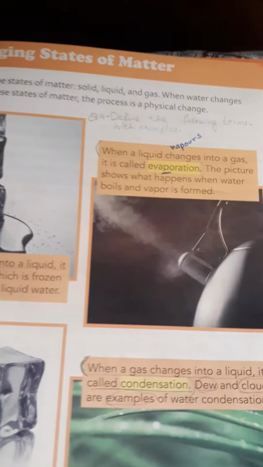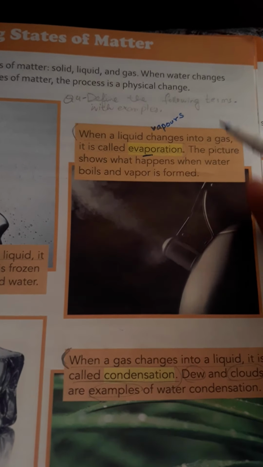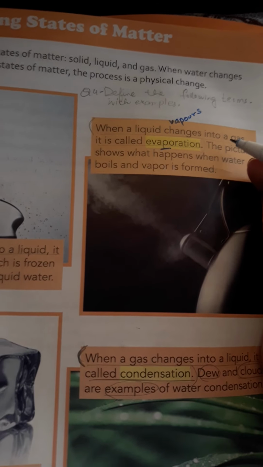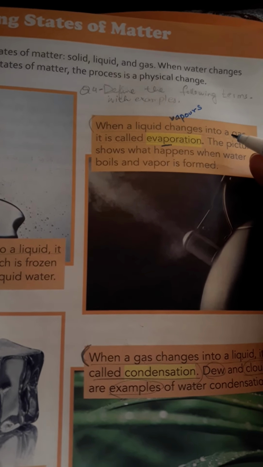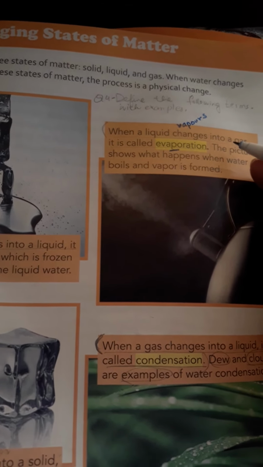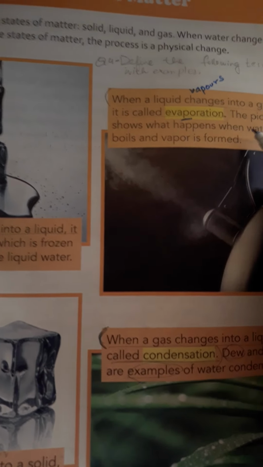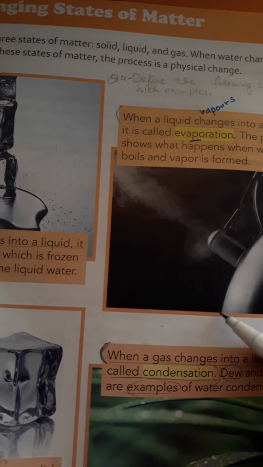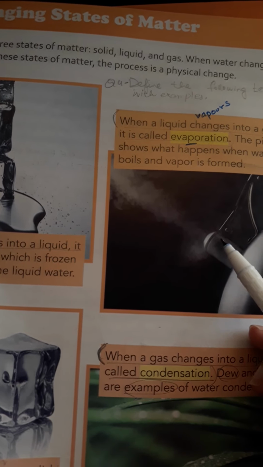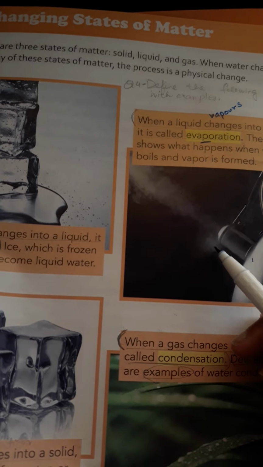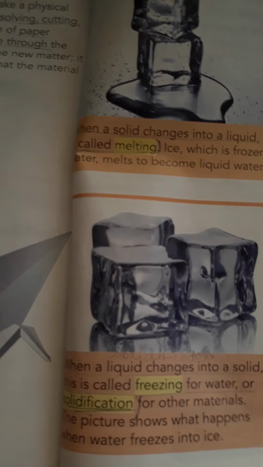The change of state from liquid to gaseous state is called evaporation. For example, the water in this kettle is converted from the liquid state into the gaseous state, or the vapors.